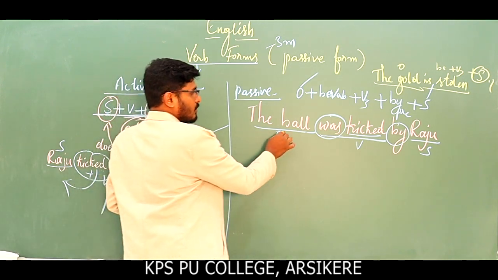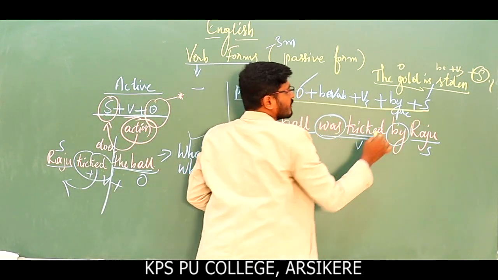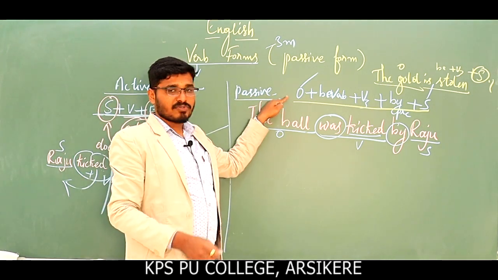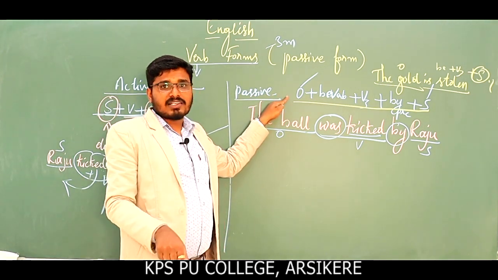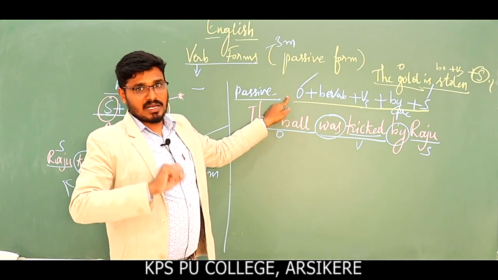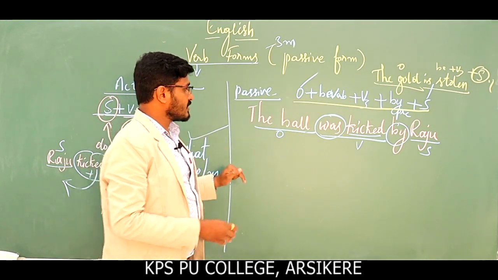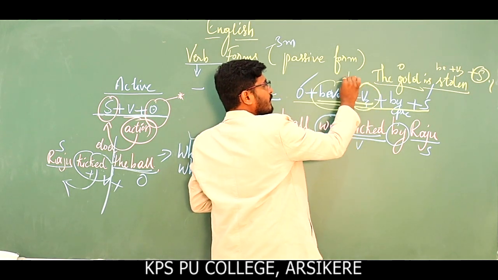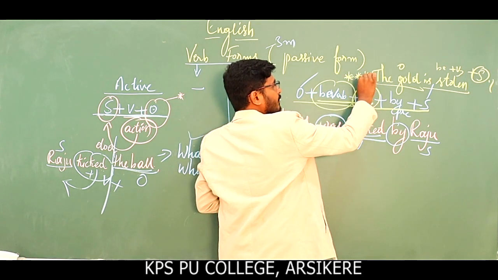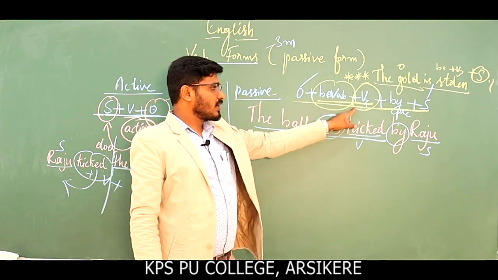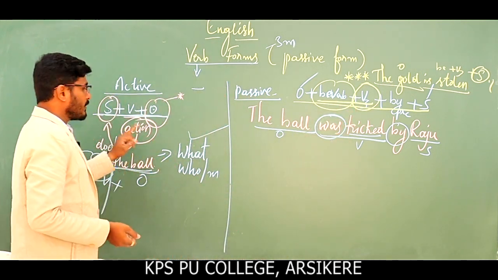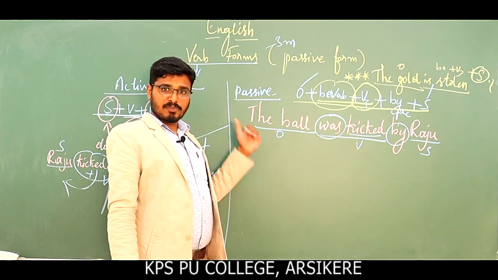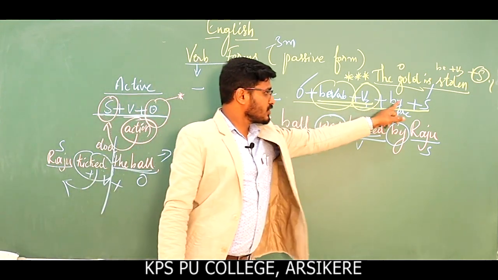So now, as we have discussed, this is the pattern of the passive voice. So you are writing this type of sentences as fill in the blanks in your examination. Okay, so let us understand what are be verbs and what is this part. This part is very important. You have to concentrate on this part, because changing the object, placing the object in the place of subject, placing the subject in the place of object is very simple, and adding preposition is also simple.